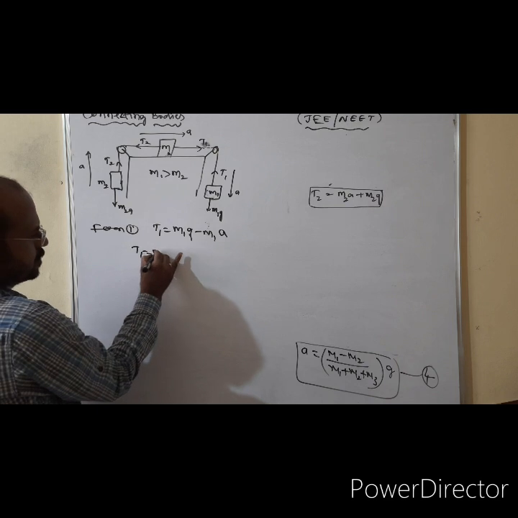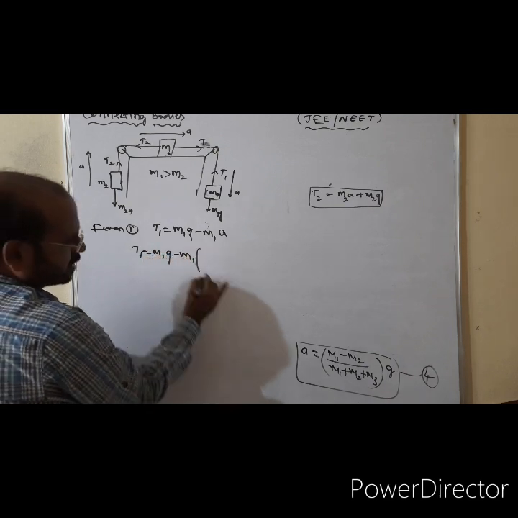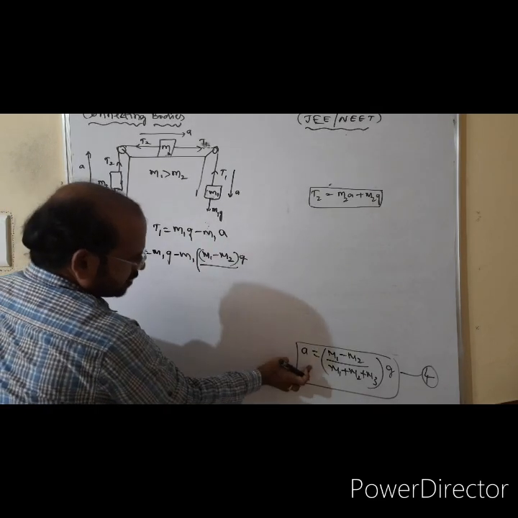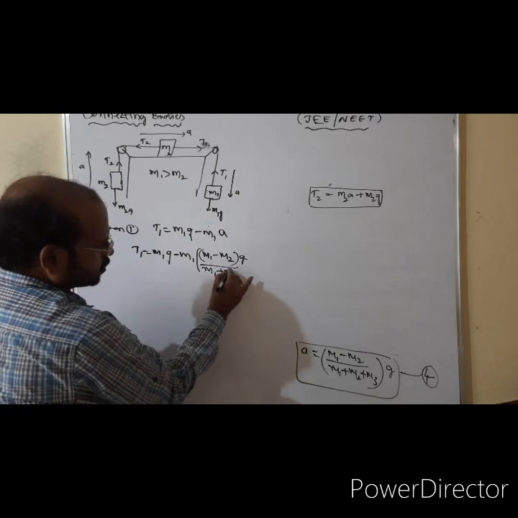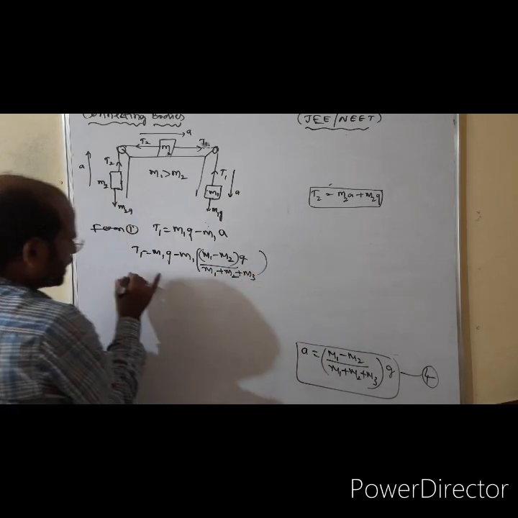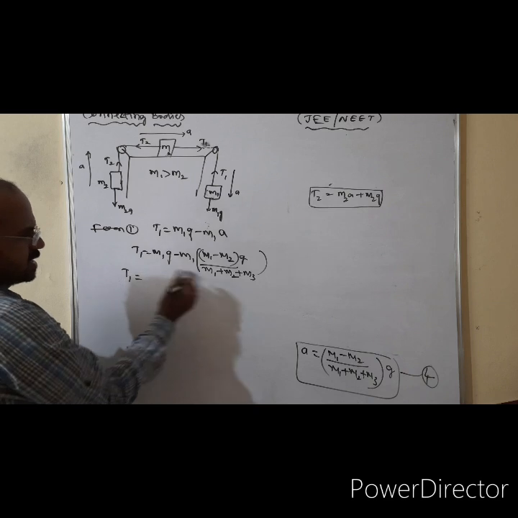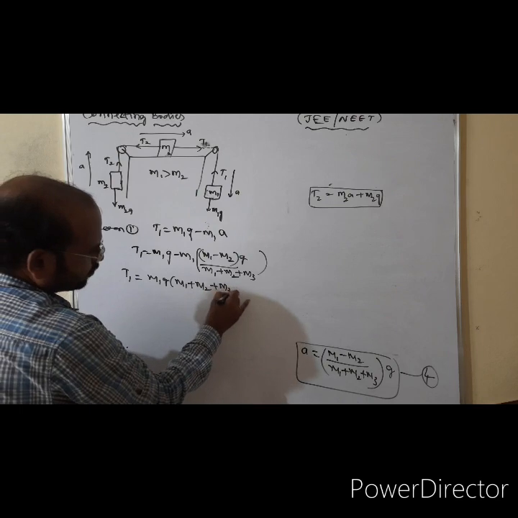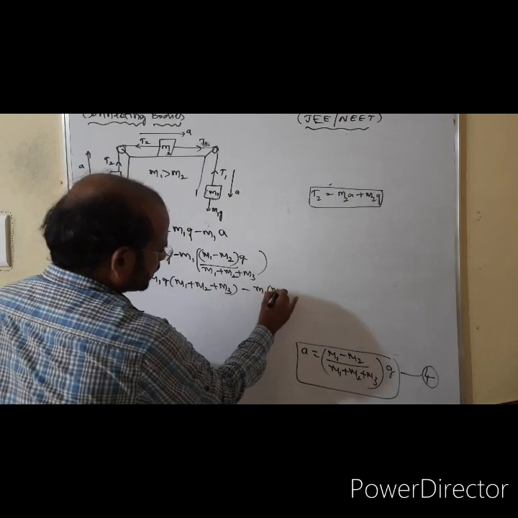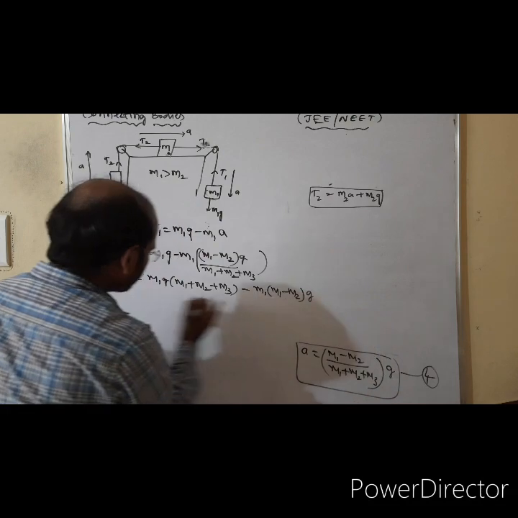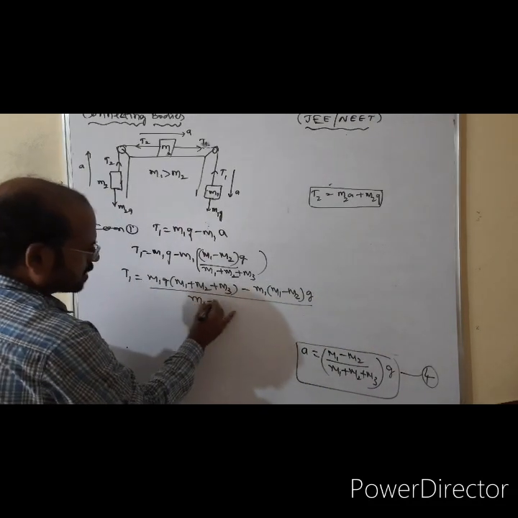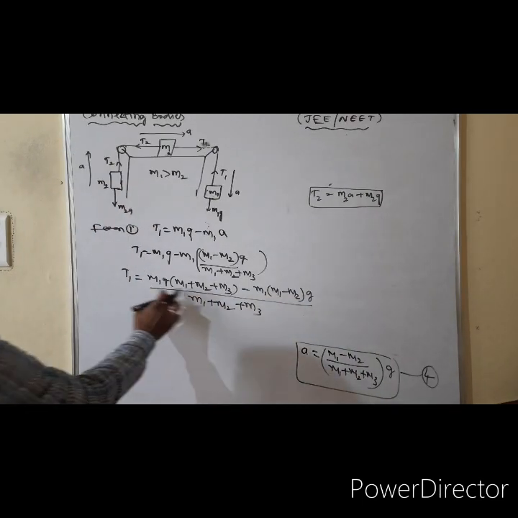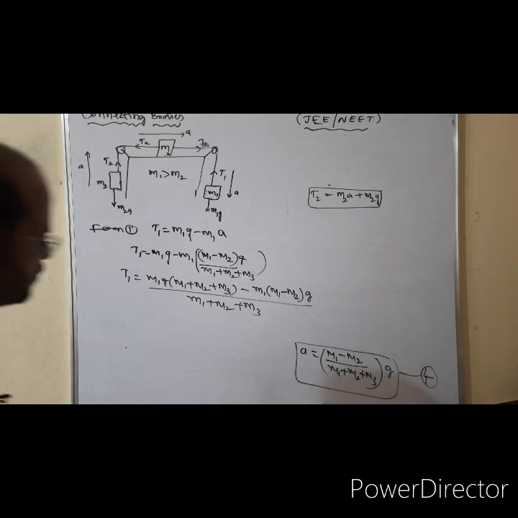So T1 is equal to M1G minus M1 of A. That is M1 minus M2 into G, because A we are substituting here, divided by M1 plus M2 plus M3. Now you take a simple mathematics rule, that is LCM: M1G of M1 plus M2 plus M3 minus M1 of M1 minus M2 into G, whole divided by M1 plus M2 plus M3. Right? Now let us multiply this. That is the expression we can write like this.